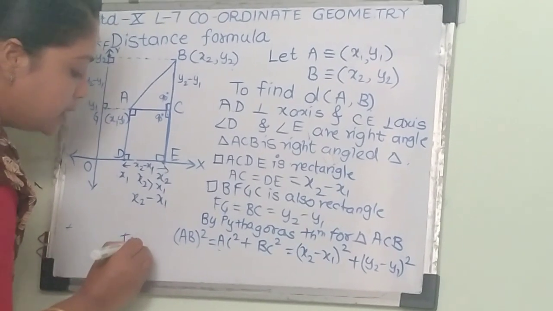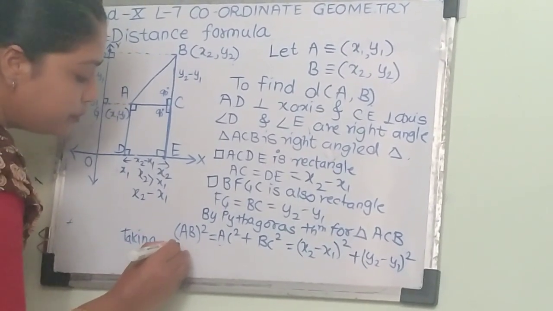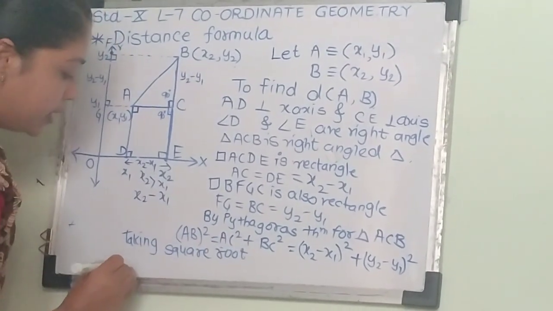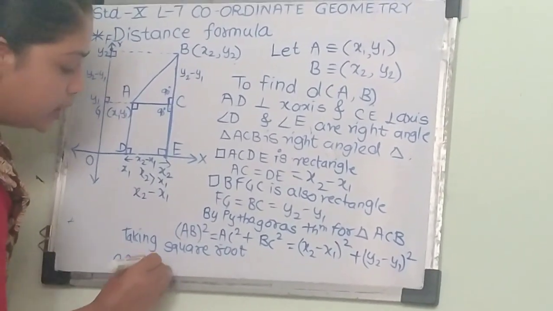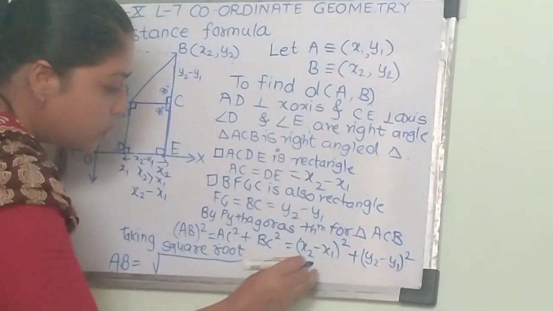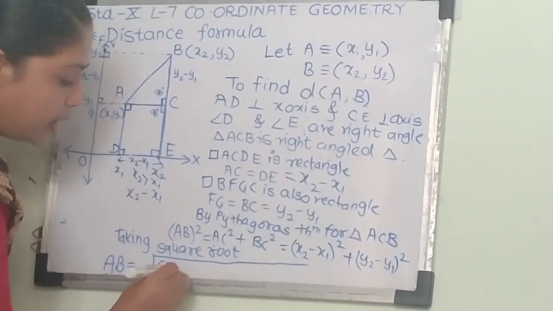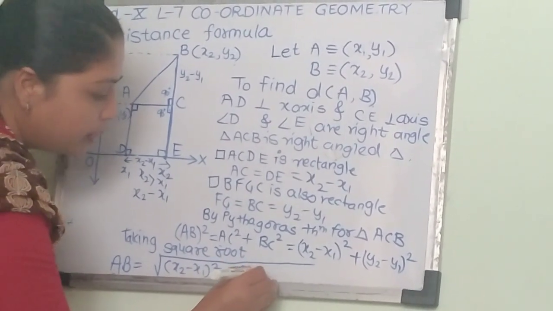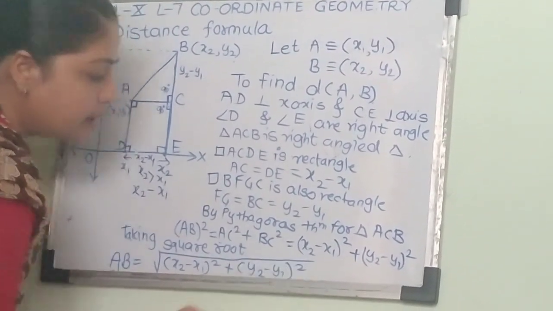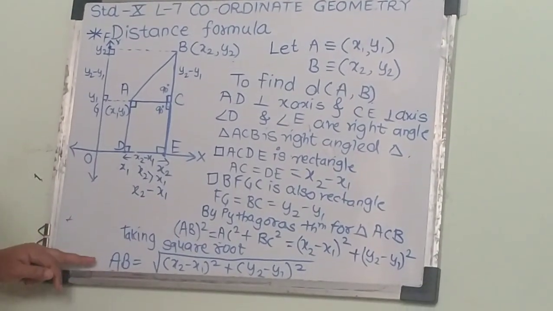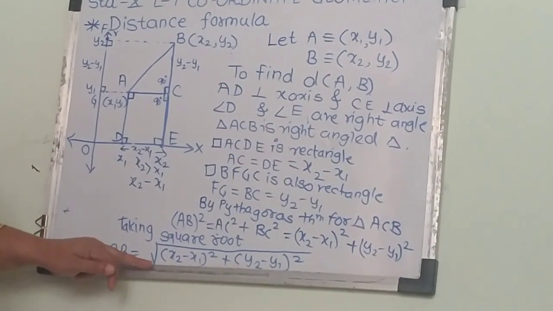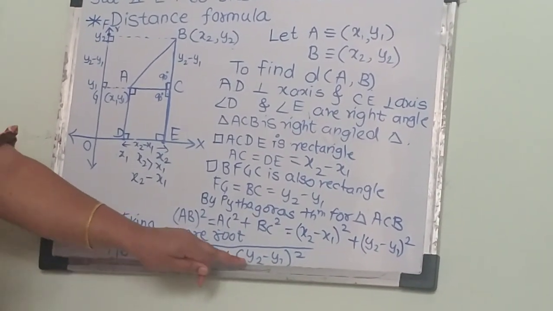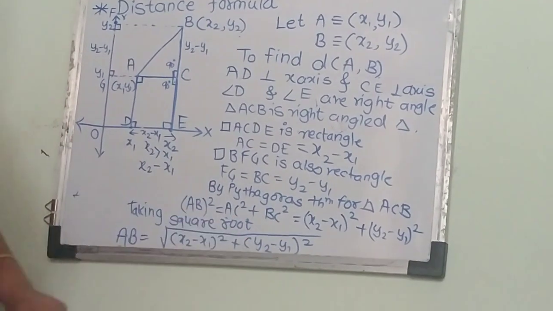So after taking square root, we get AB equals to root of this whole term, that is x2 minus x1 bracket square plus y2 minus y1 bracket square.